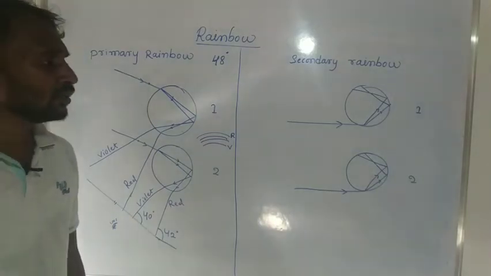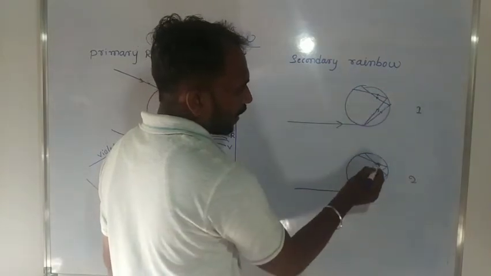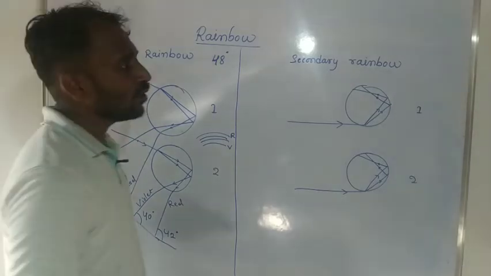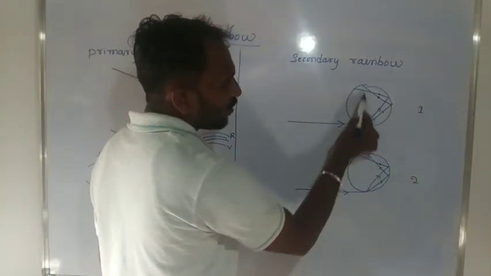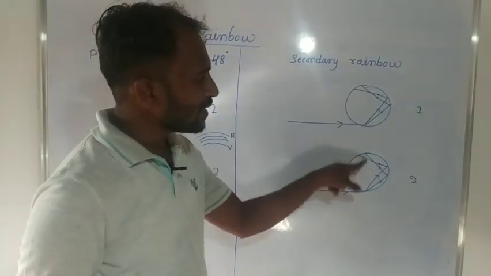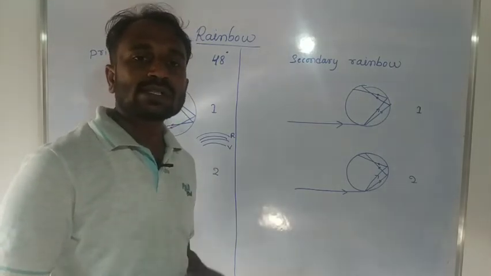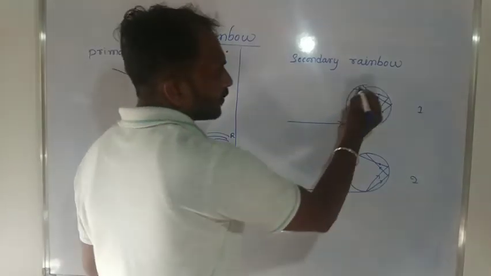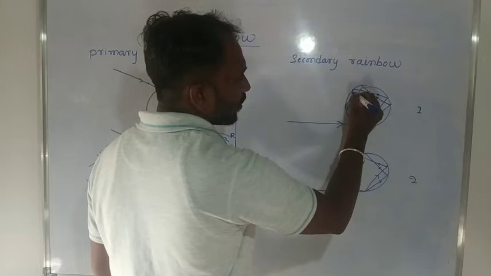Then this light ray, whose angle of incidence is greater than the critical angle, is incident on another inner surface of the water drop. For this reason, this light ray is totally reflected and incident on another surface.